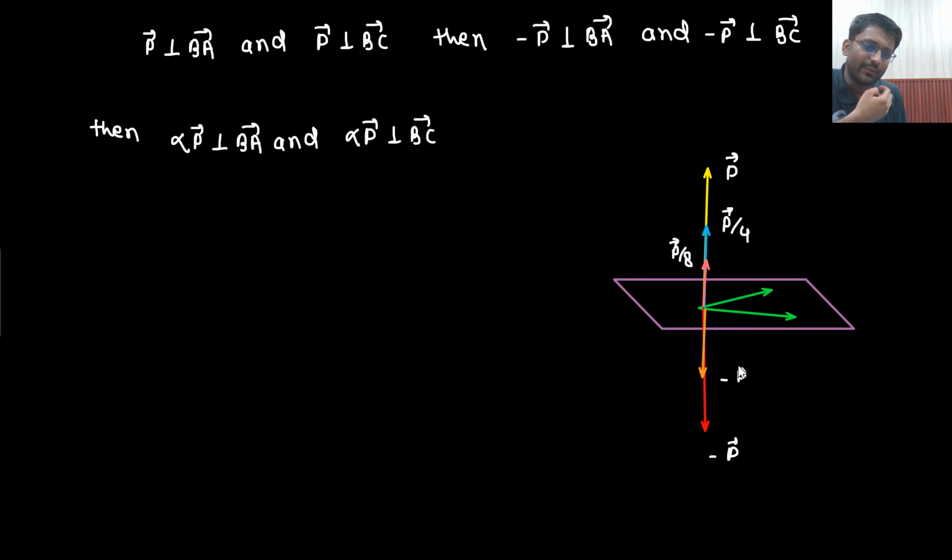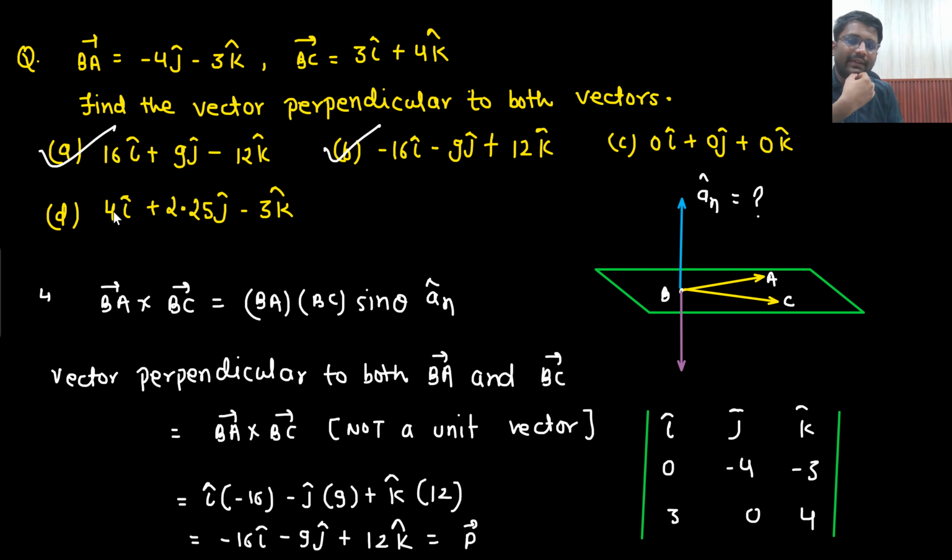Minus P by 4 will also be perpendicular. So similarly, just divide this by 4. What answer will you get? 16 by 4 will be 4, 9 by 4 will be 2.25, and divided by 4, that would be minus 8. This answer is also correct. What about this one?